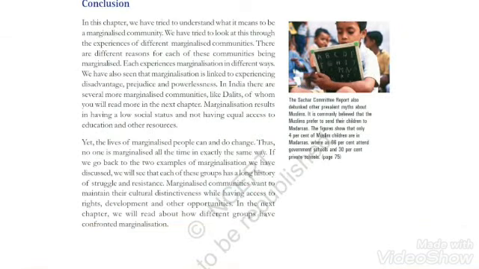Now comes the conclusion of the chapter. In this chapter, we have studied various marginalized communities which are powerless, which are not significant in society. And these marginalized communities are protected by the government. The government has made many policies, programs and schemes to safeguard them.